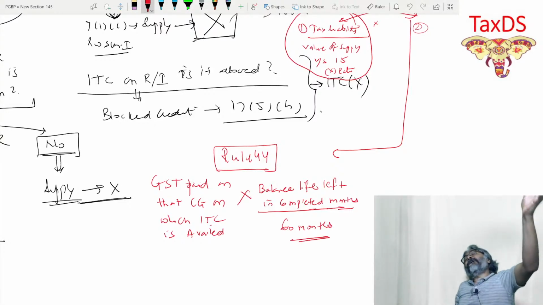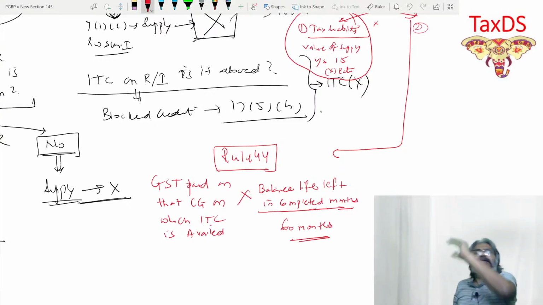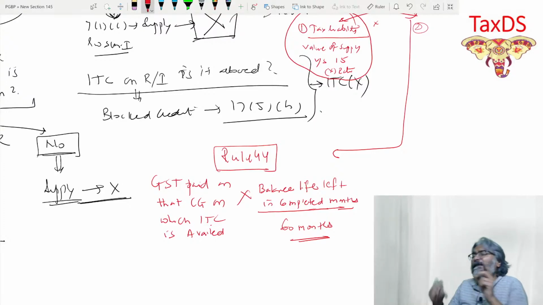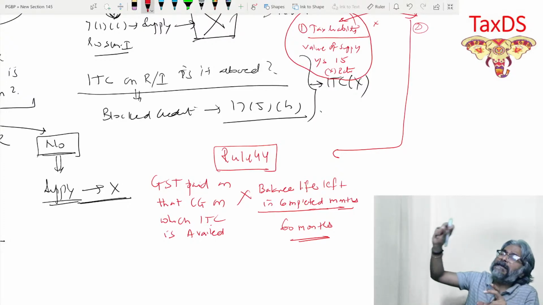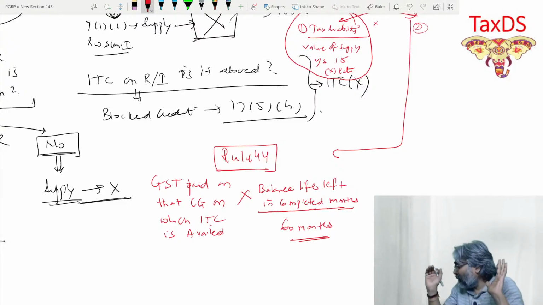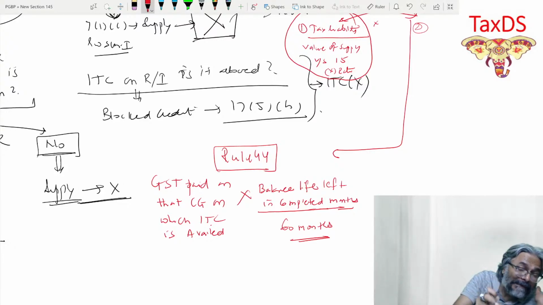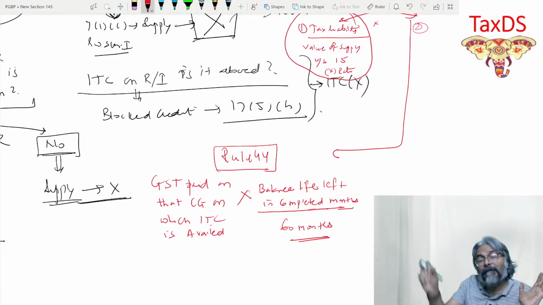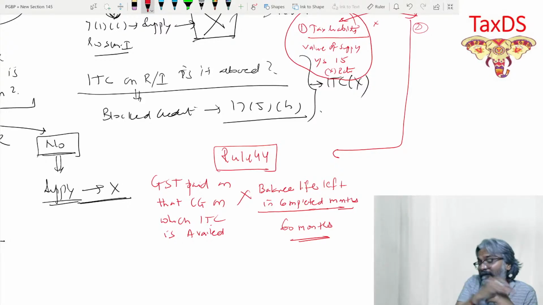So say after 24 completed months from the date of invoice of the supplier, thereafter I am disposing of permanently this capital goods. So what is the balance life left in completed months? It is 36, students.